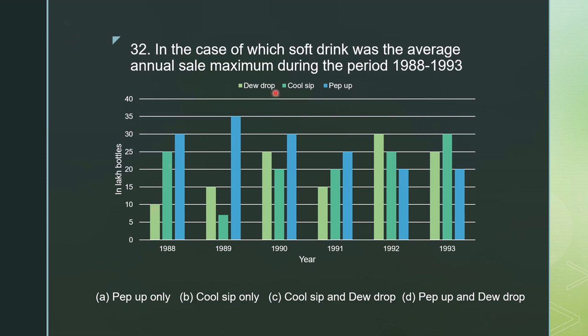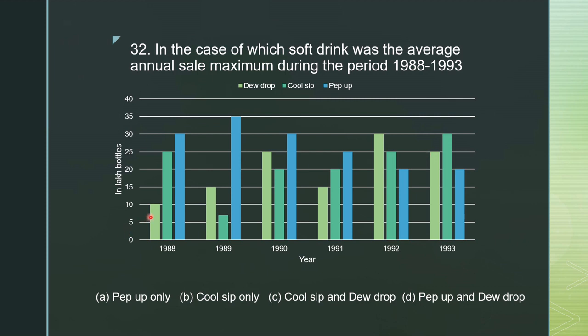So how do we calculate the maximum average annual sale? In 1988, the dewdrop sale is 10 lakh. In 1989, the dewdrop sale is 15 lakh. 1990, the dewdrop sale is 25 lakh. 1991, the dewdrop sale is 15 lakh. In 1992, the dewdrop sale is 30 lakh. And in 1993, the dewdrop sale is 25 lakh.